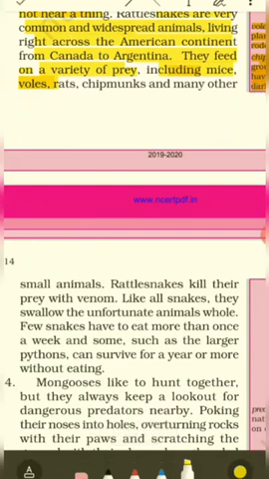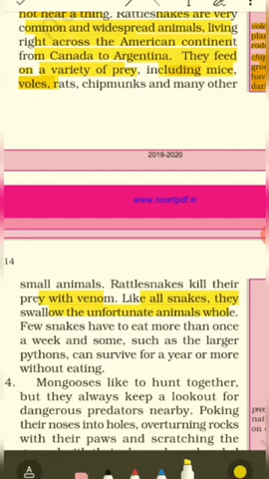Rattlesnakes kill their prey with venom. So how do they kill the animal they want to eat? They kill the animal with venom, with the poison they possess. Okay. So like all snakes, they swallow the unfortunate animal whole. How do snakes eat their prey? They engulf the animal's body entirely into themselves. So the rattlesnake is no different, it follows the same suit.